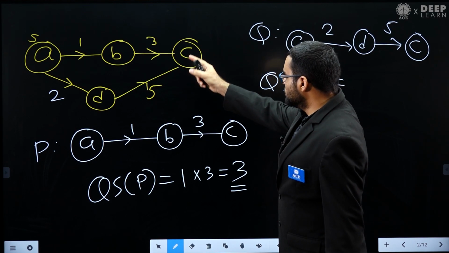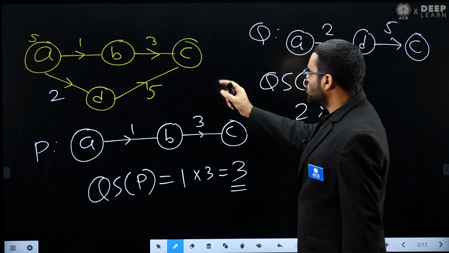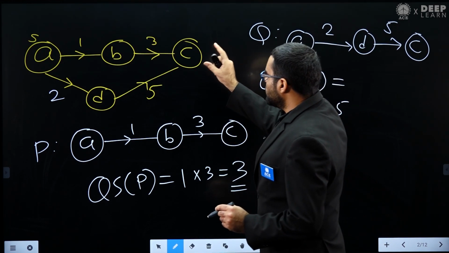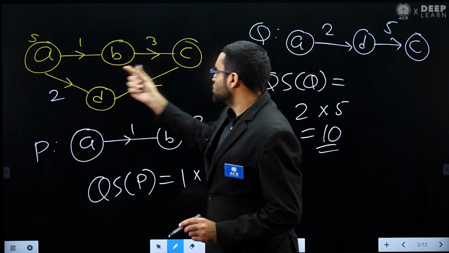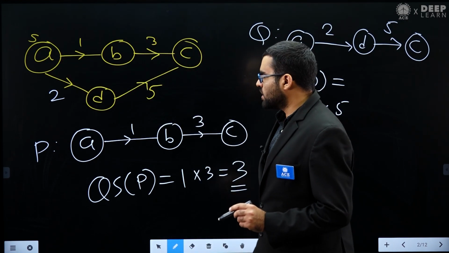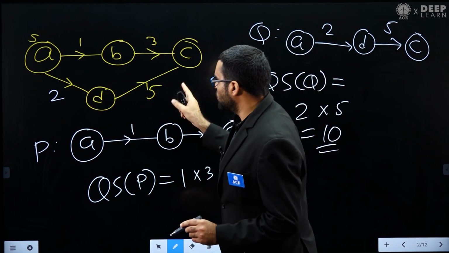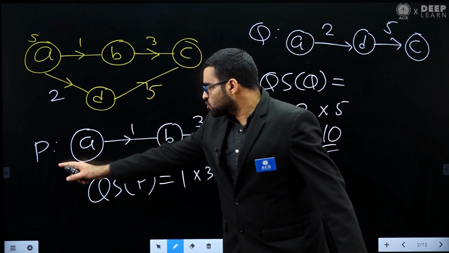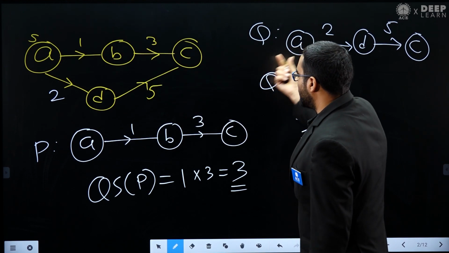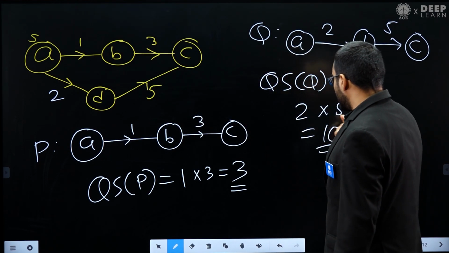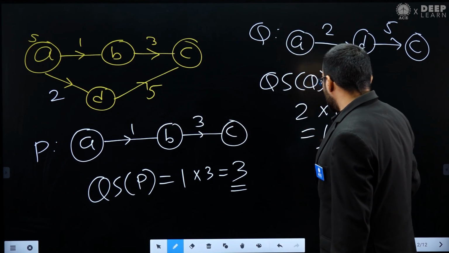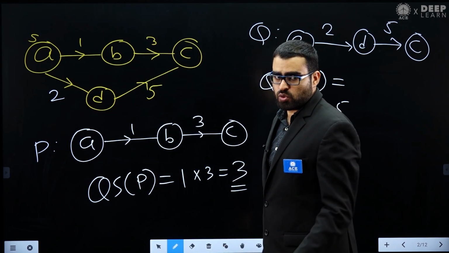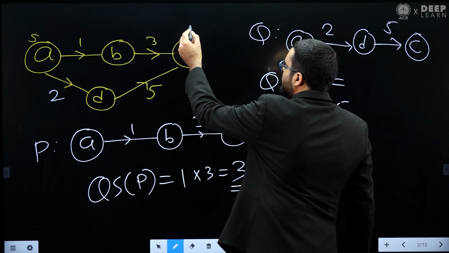Now if you want to find out the quality score of this vertex C, you can see that from the source vertex to vertex C there are two possible paths. One path is P and another path is Q. The quality score of path P is 3, and the quality score of path Q is 10. So the maximum quality score is 10. If you take this path, you will get the maximum quality score. That's why the quality score of C will be 10.